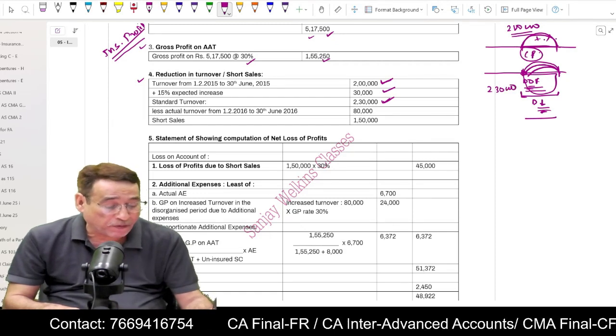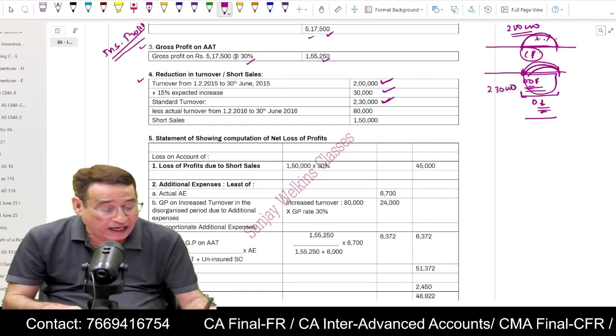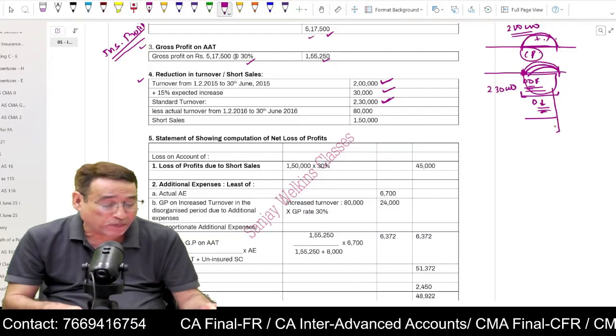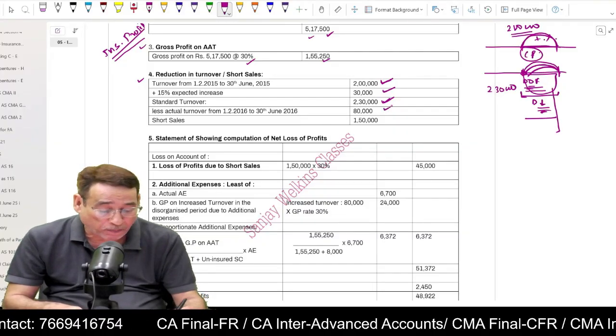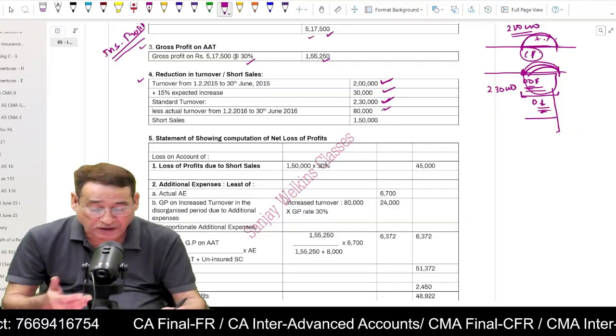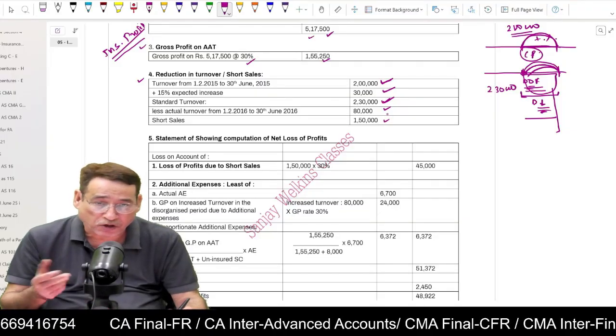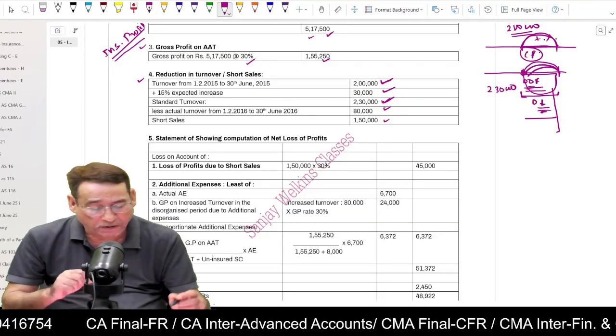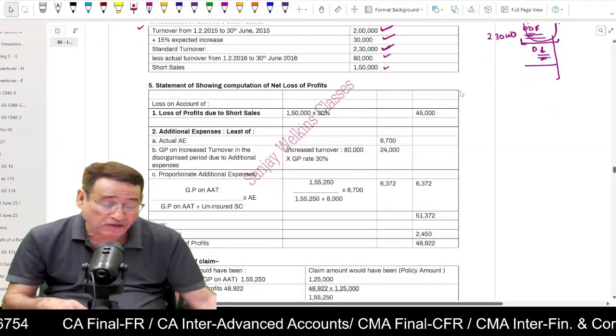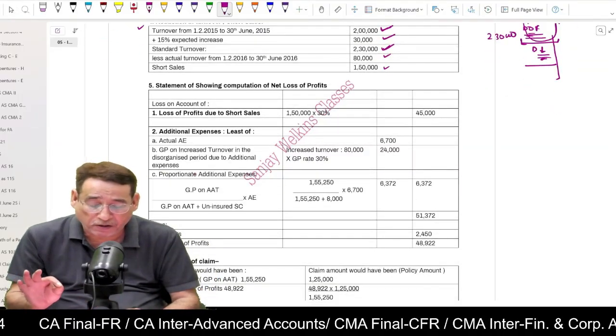Now I'm going to subtract my actual sales. The actual sales means the sales of this particular period. Let us say sales of this particular period is 80,000. I'm going to subtract it. I'm going to get 1,50,000 as the short sales. Is it clear to you or not? So my short sales is equal to 1,50,000. Is it clear to you?